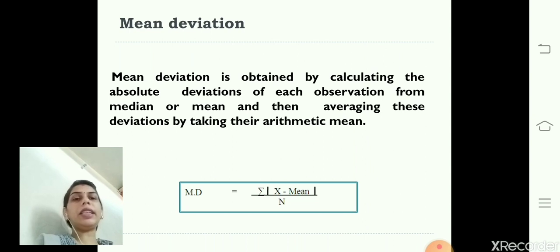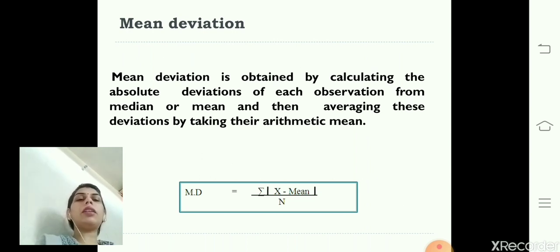For discrete series, first we need to find out the mean value with the help of frequency, and after getting the mean value, again we will do the same procedure. We will subtract each value from the mean, sum up those values, and divide by the total frequency, so that we will get the mean deviation. And for the continuous series, this process will be the same.